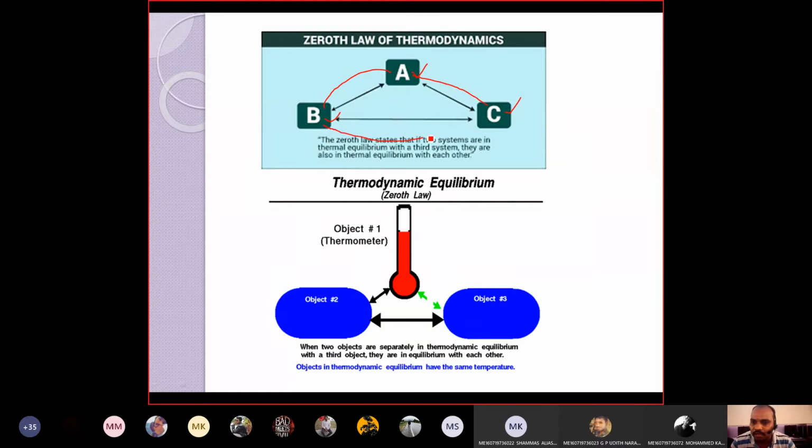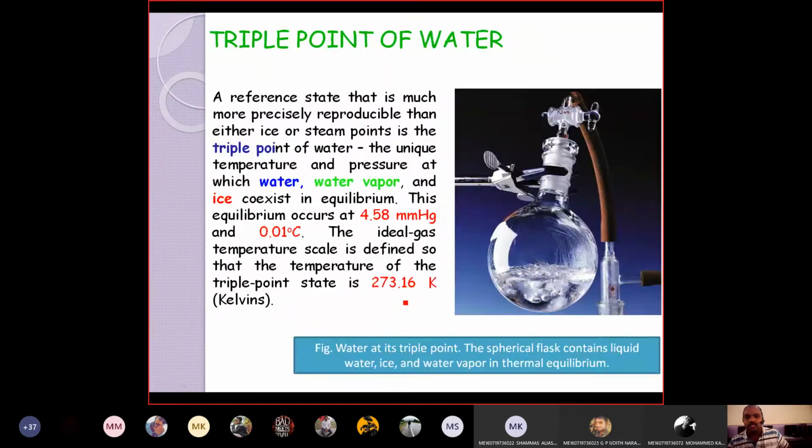Then in turn B and C are also in thermal equilibrium. That is one way of defining. And the second way of defining is, if you replace the third body with the thermometer, we can say that two bodies are in thermal equilibrium if they reach the same temperature though they are not in contact. That is the meaning of the zeroth law. Second type of definition: when two bodies are separately in thermodynamic equilibrium with a third object, they are in equilibrium with each other. Okay, so this is the zeroth law.